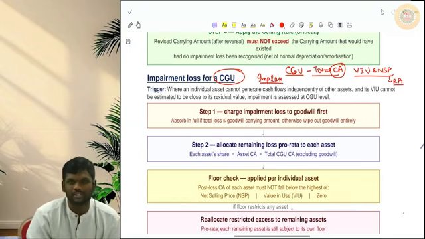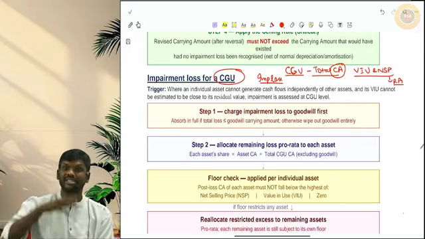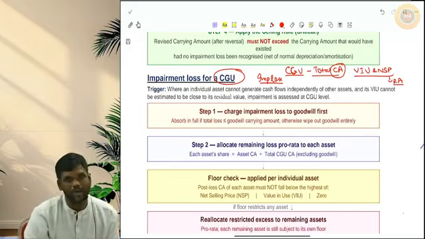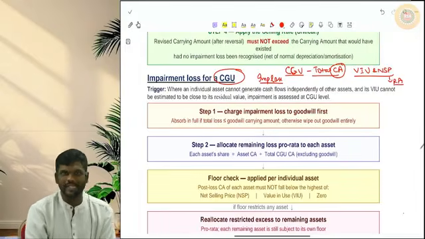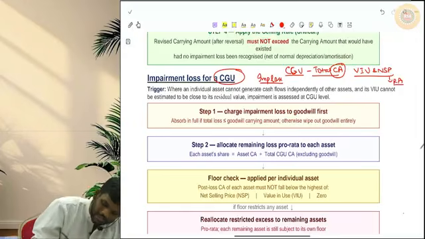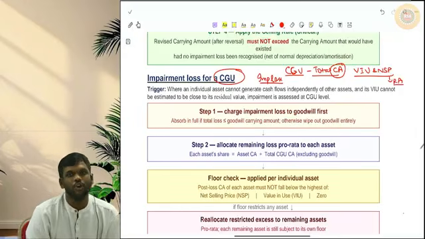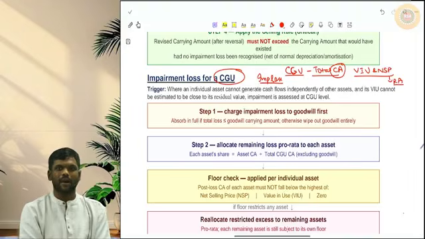Whatever impairment loss that you have calculated is for the CGU as a whole, inside which there are multiple assets. So this impairment loss should be allocated to those multiple assets. Sir, how to allocate that, sir? Those multiple assets have a carrying amount. In the ratio of that carrying amount, you have to allocate this impairment loss.